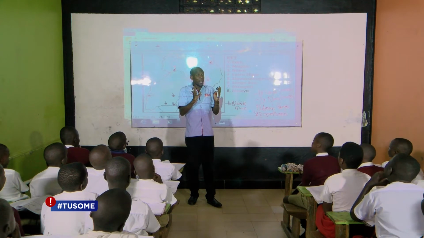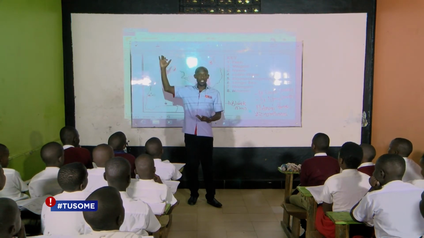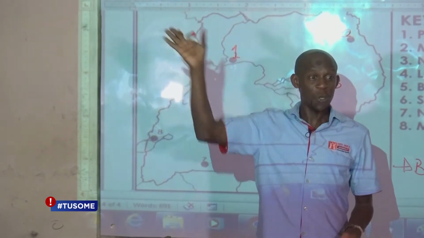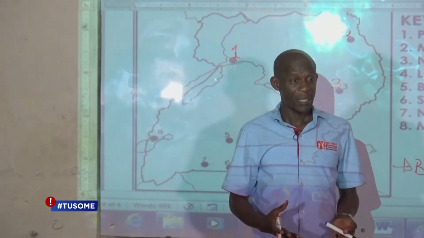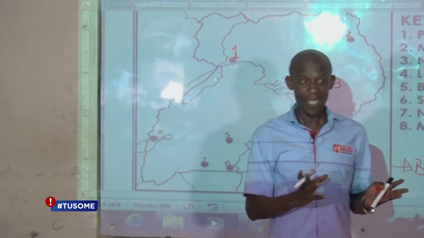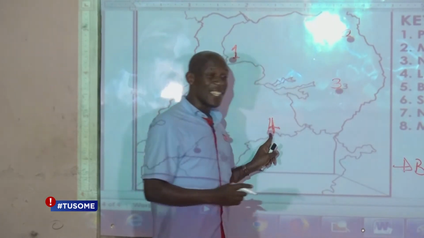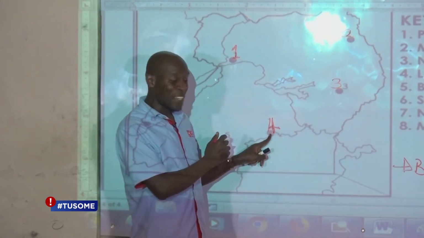Unfortunately, when the British discovered it, they took it to Britain. It's found in the British museums. We don't have it in our museum here in Uganda. They took it. That's why those whites are not good sometimes. They steal our things. But a head was discovered in this place.